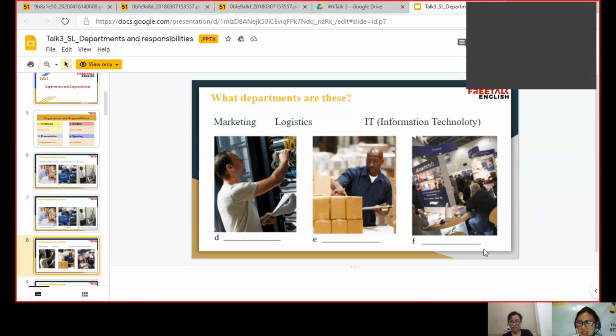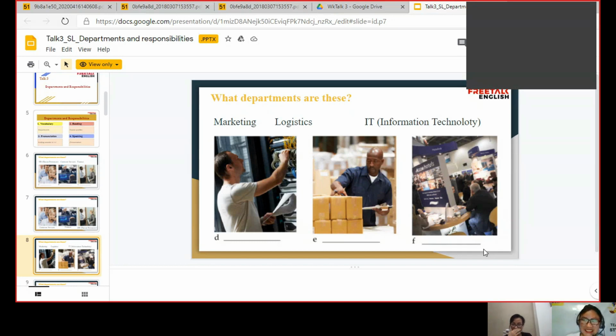Yes. Okay. And the last picture. I think the last picture is about marketing. Okay. And why do you think it's marketing? I cannot see this picture clearly, but it's only marketing in the last one, so I think this is marketing.